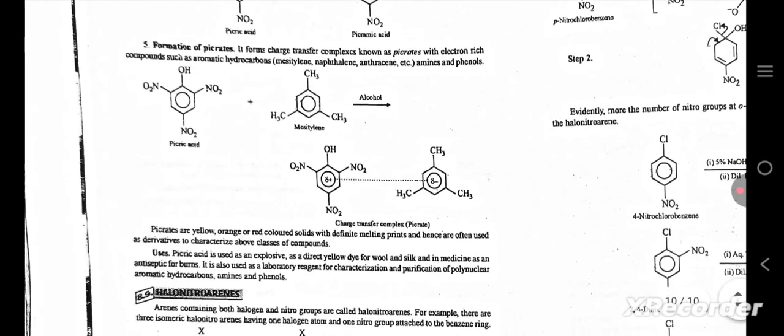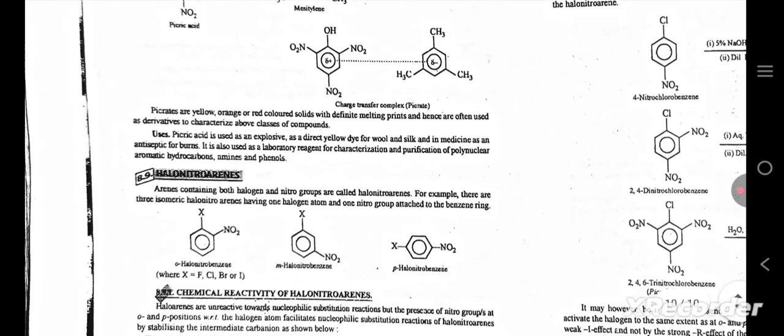Formation of picrates. It forms charge transfer complexes known as picrates with electron-rich compounds such as aromatic hydrocarbons, amines and phenols. Picric acid plus mesitylene. Picrates are yellow, orange or red colored solids with definite melting points and hence are often used as derivatives to characterize the above classes of compounds.